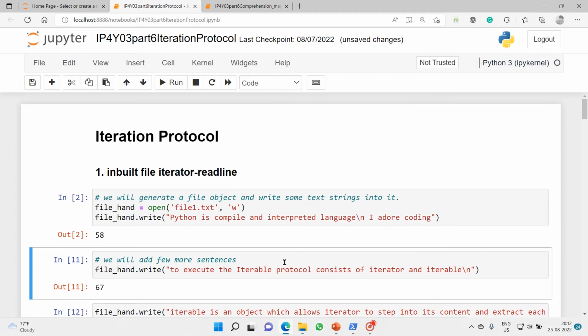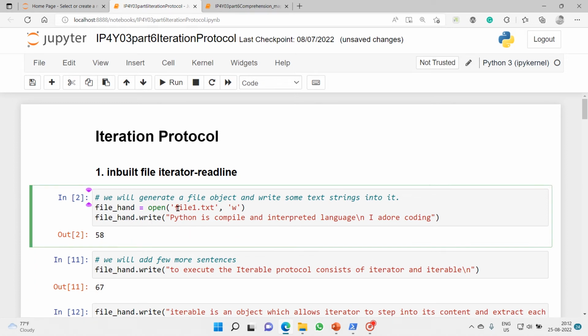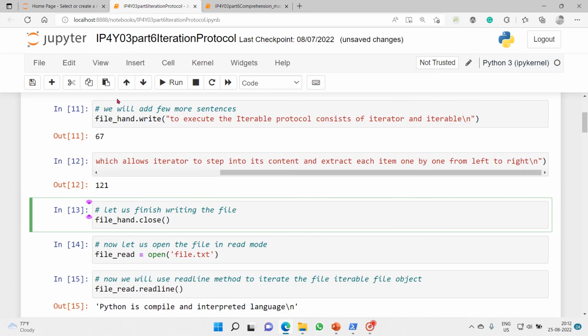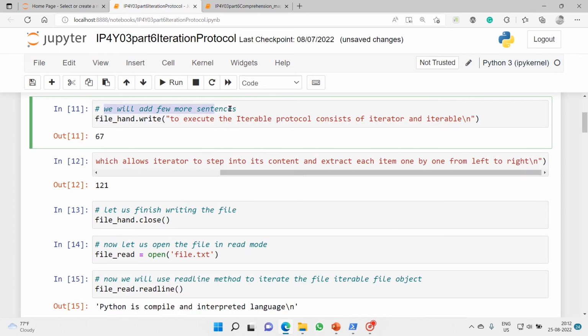Now 58 characters are written inside file1. In the second case, we will add a few more sentences, again using the write method. This is to execute the iterable protocol consists of iterator and iterable. One more line added, and this is 67 characters.